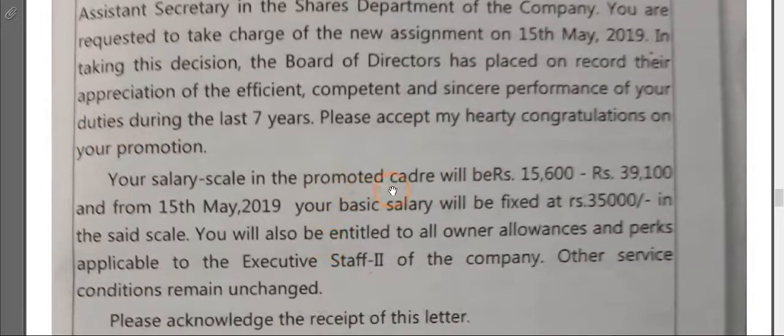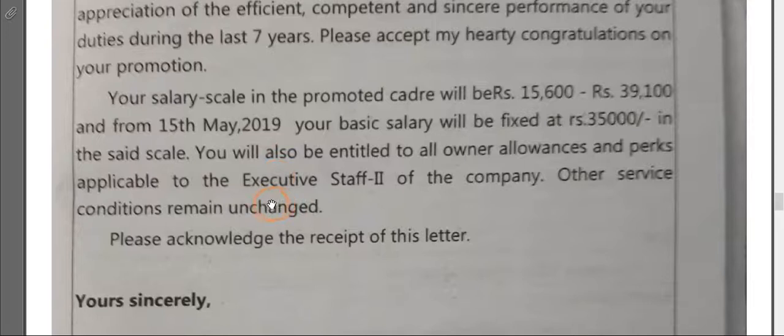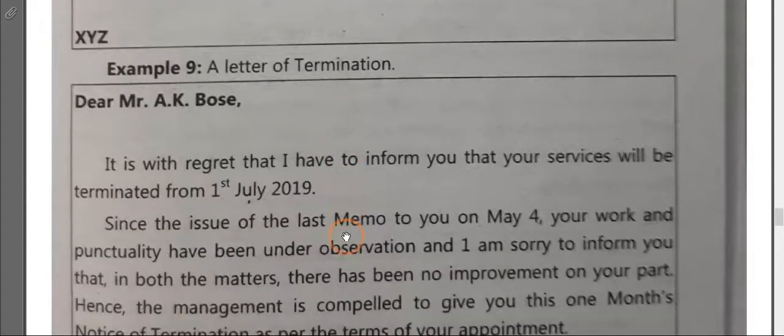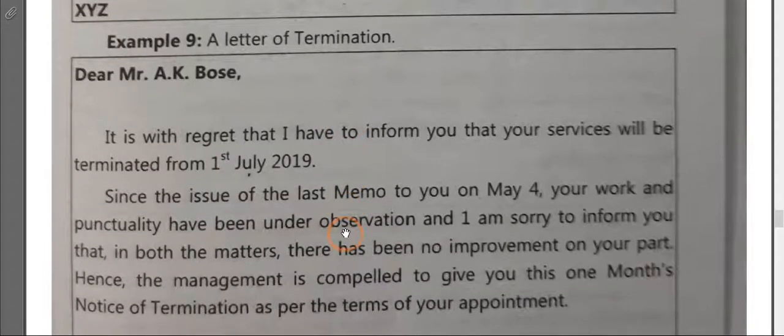Then again, once the promotion is there, the salary will also increase. So what is the increment that you have got, that also you have to mention, and please acknowledge the receipt of this letter. Now, if you are not working properly, you may also get a termination letter, a letter of termination.